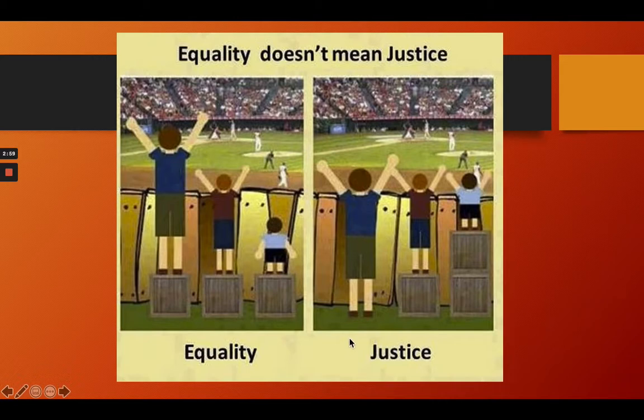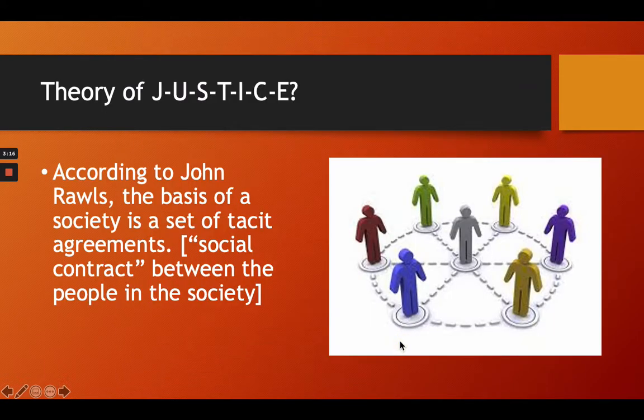So Rawls is advocating the concept of justice. What does it mean? It is looking at what is just in the eyes of the law. Then that particular law will be regarded as law. Rawls is saying that in the theory of justice, the basis of a society is a set of tacit agreements, an agreement which we have agreed upon. It's a social contract between the people in the society.